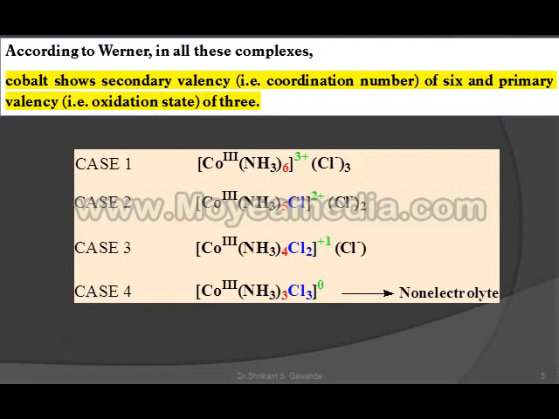Secondary valency is also 6. Cobalt is attached with 3NH3, means 3 ammonia molecules and 3 Cl. In all these cases, cobalt shows a secondary valency, that is coordination number of 6, and primary valency, that is oxidation state of 3.